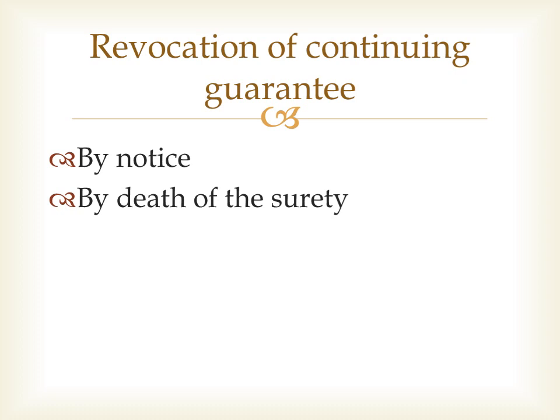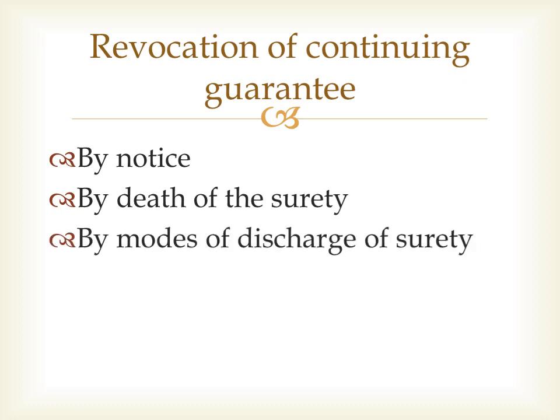In the absence of any contract to the contrary, the death of the surety revokes a continuing guarantee. Then modes of discharge of surety include by giving notice, by the death of the surety, by novation, by release of the principal debtor. So these are the other modes of discharge of surety. So these are the three methods of revocation of continuing guarantee: by giving a notice to the creditor, by death of the surety, and by modes of discharge of surety.